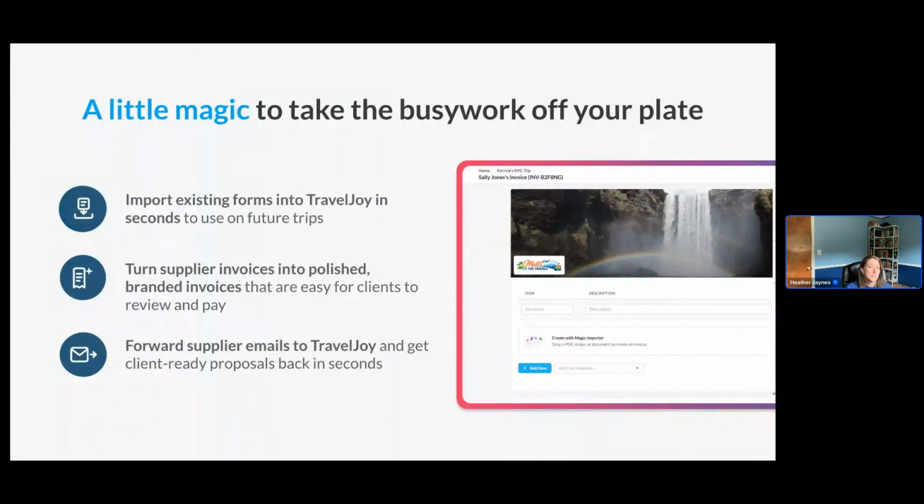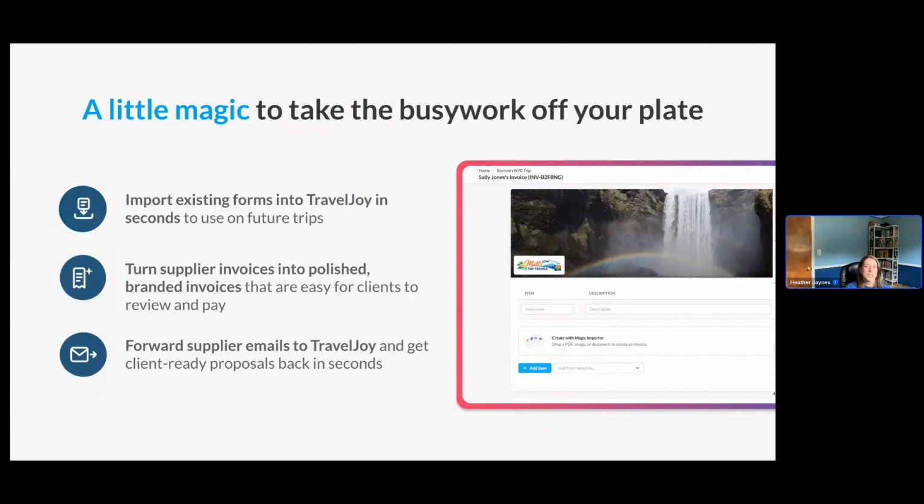That brings us to the newest and most exciting piece of magic we're covering today. Forward a supplier's confirmation email straight to TravelJoy and get a client-ready proposal back in seconds. No copying, no formatting, no busy work. It's so good, we're actually starting our demos with the magic email feature.